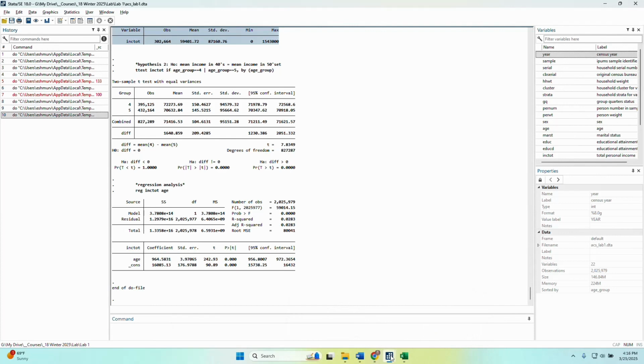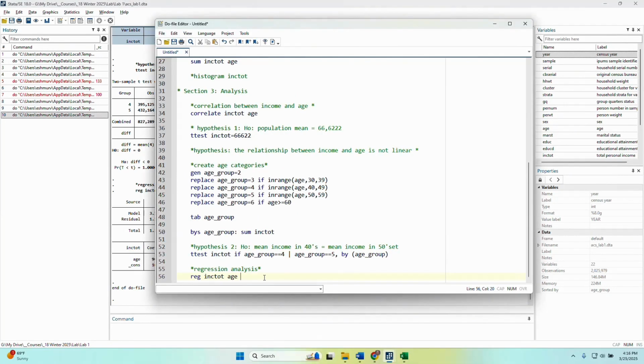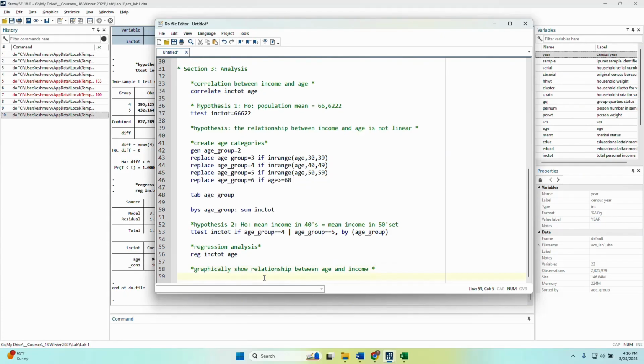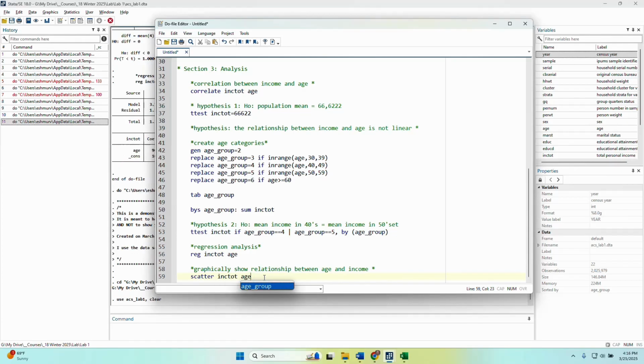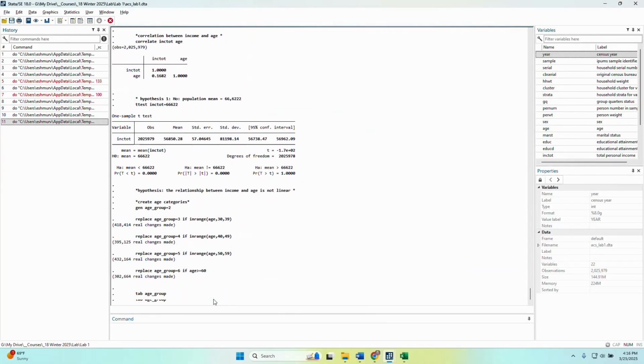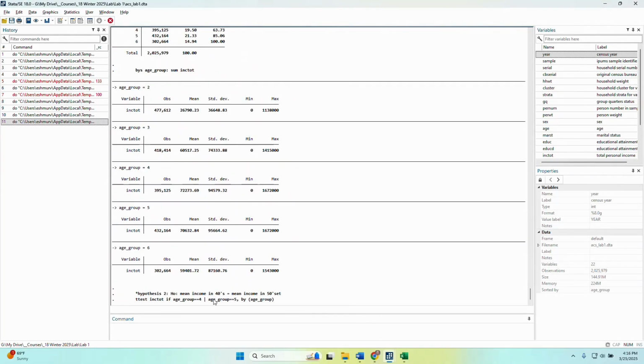Well, one way to try to graphically show that is, let's graphically show the relationship between age and income. So I could just scatter plot income and age. And so when I run this, it's now going to create this scatter plot to try to show that relationship.